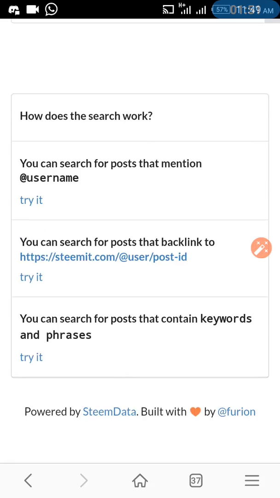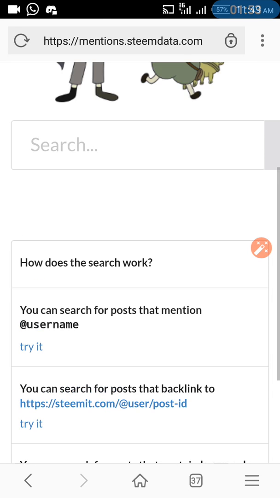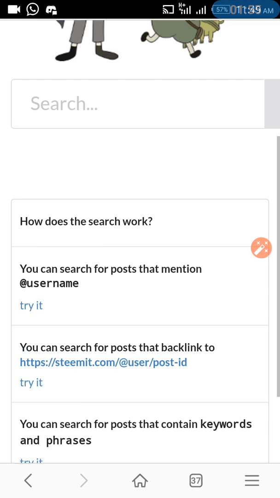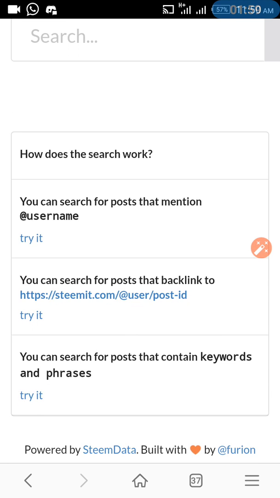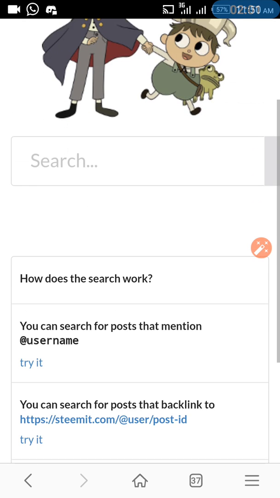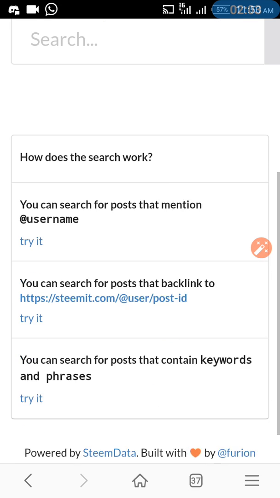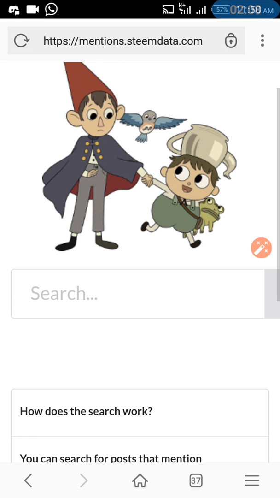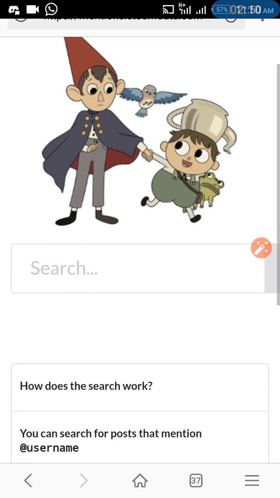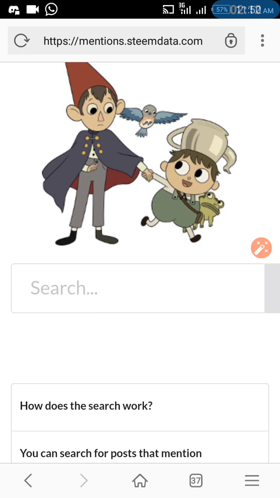We can also use it to search for keywords and phrases. So these are important, and that's what we can use Mentions SteemData to do. First, let's look at how we can get those that mention us.